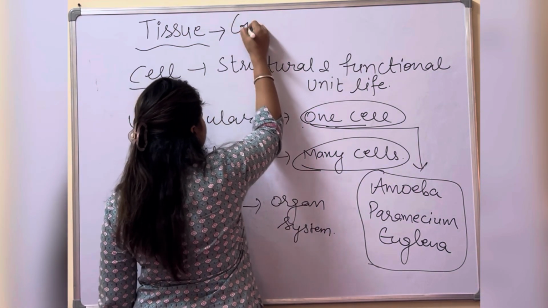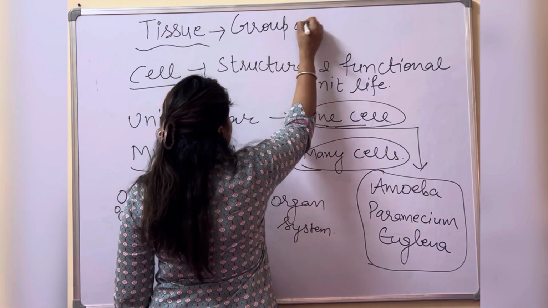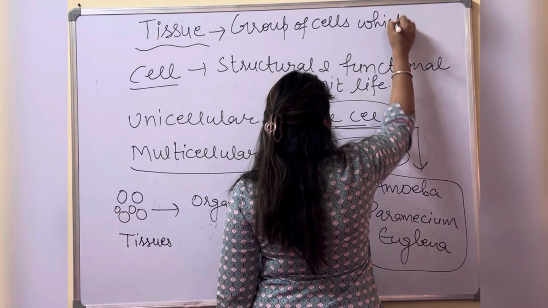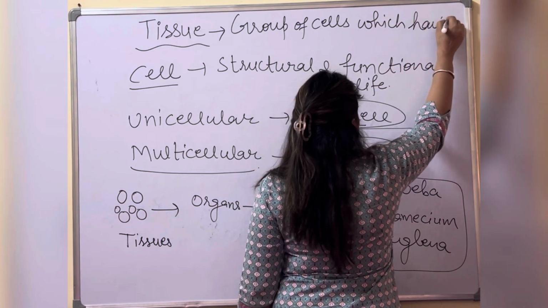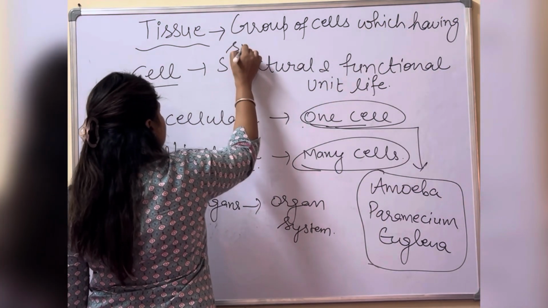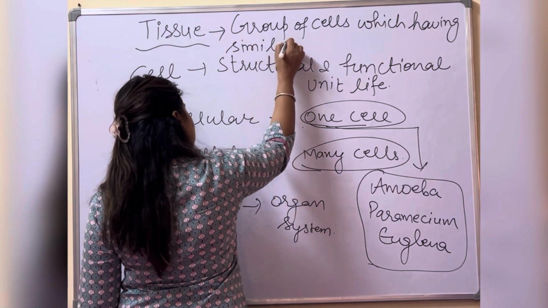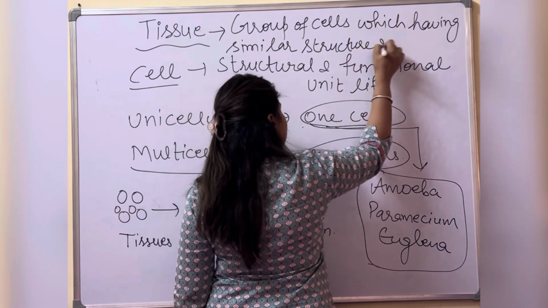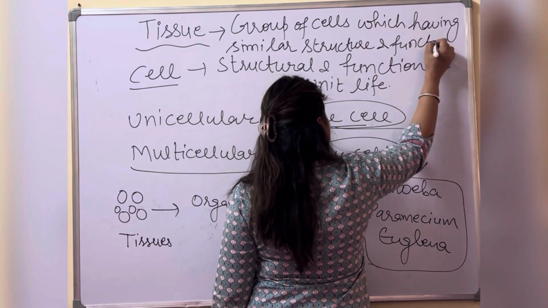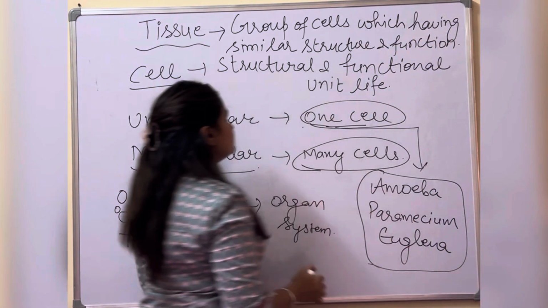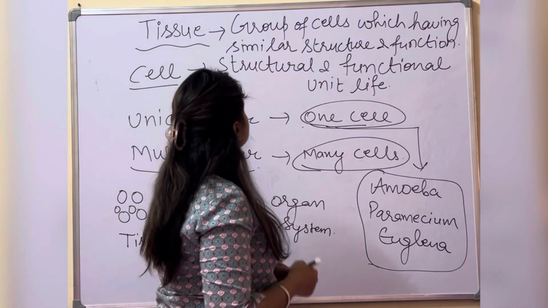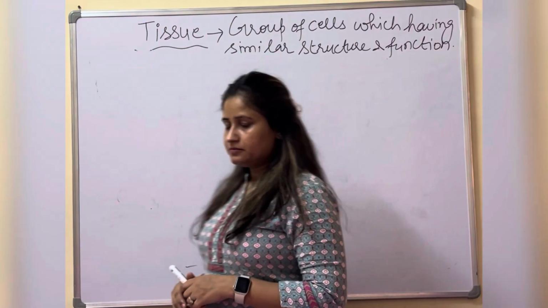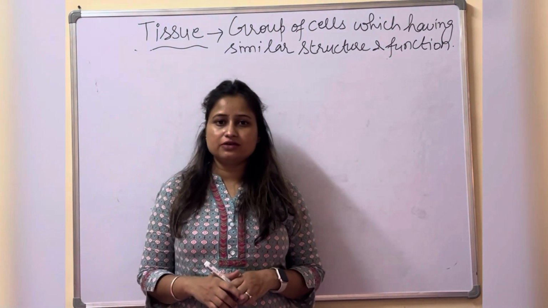A tissue is a group of cells which have similar structure and function. So the definition of tissue is: the group of cells which have similar structure and function is known as tissue. Next we are going to start with the division of labor.